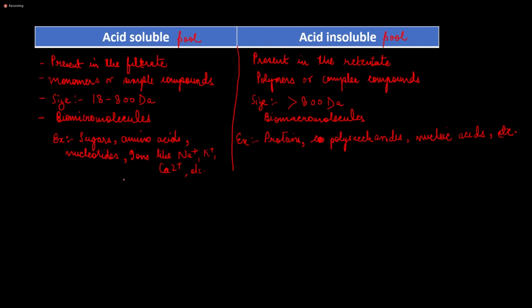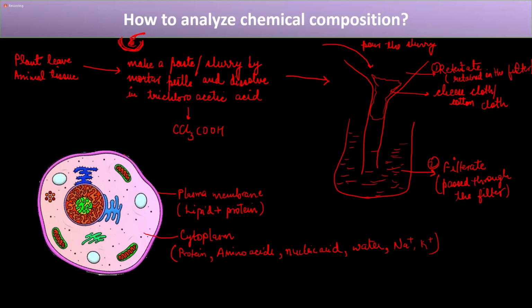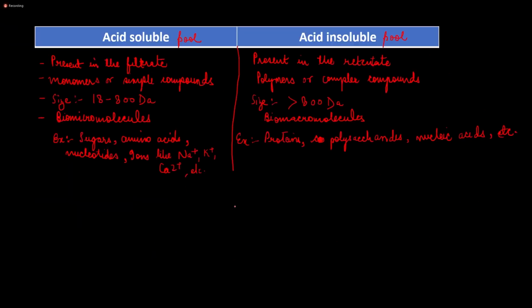Now, if you see the previous diagram, the proteins, the amino acids, the ions, these are the components of the cytoplasm, right? So if someone asks, based on the cell, what are the acid soluble pool or acid insoluble pool, you can write that the acid soluble pool basically consists of cytoplasmic content. Why? Because the cytoplasm consists of amino acids, sugars, and ions. So the acid soluble pool majorly consists of cytoplasmic content.